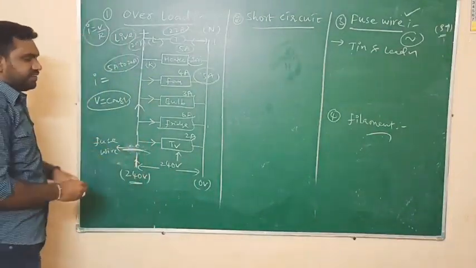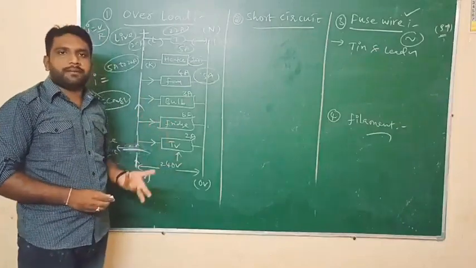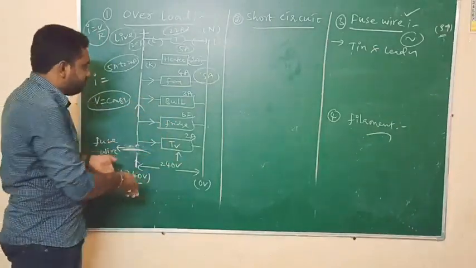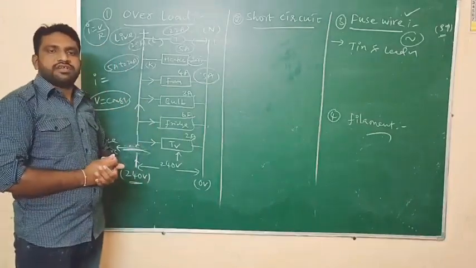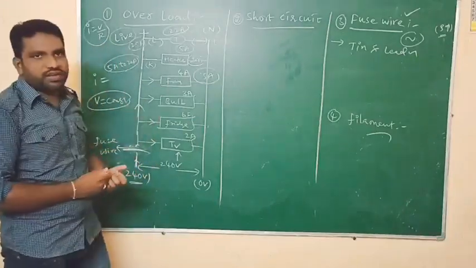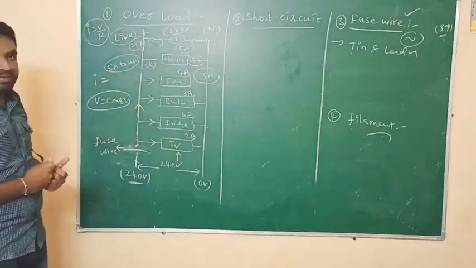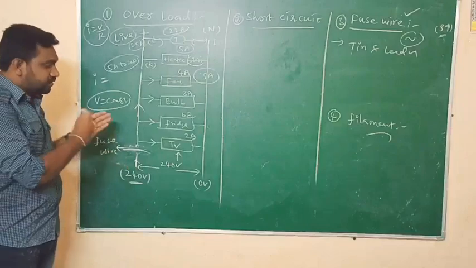Once it cuts off, it becomes an open circuit again. So there is no linkage there. In this way it cuts off the power supply. It cuts off the excess current which is flowing into the electric components. So in this way the fuse wire will protect all the electric appliances from damage due to overloading. That is the purpose of the fuse wire.